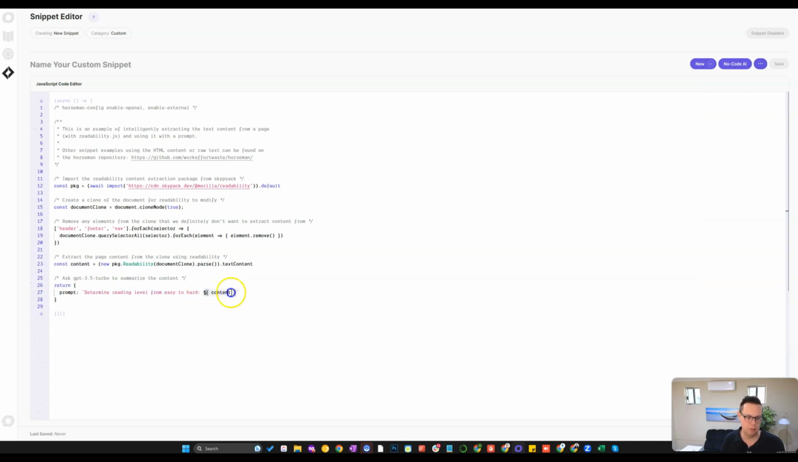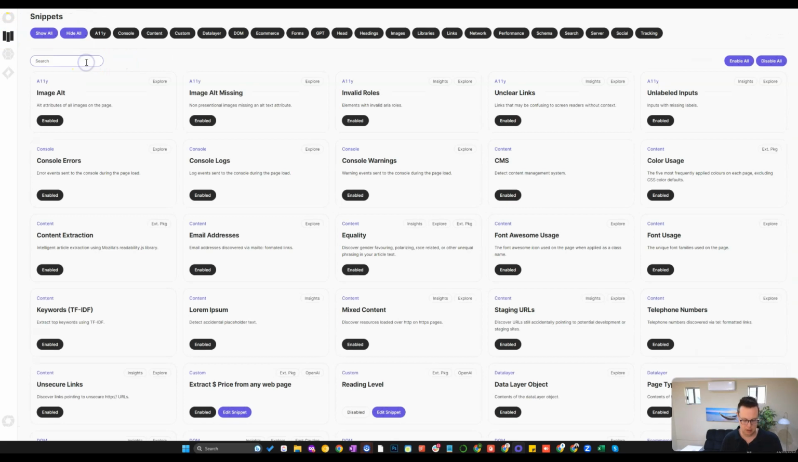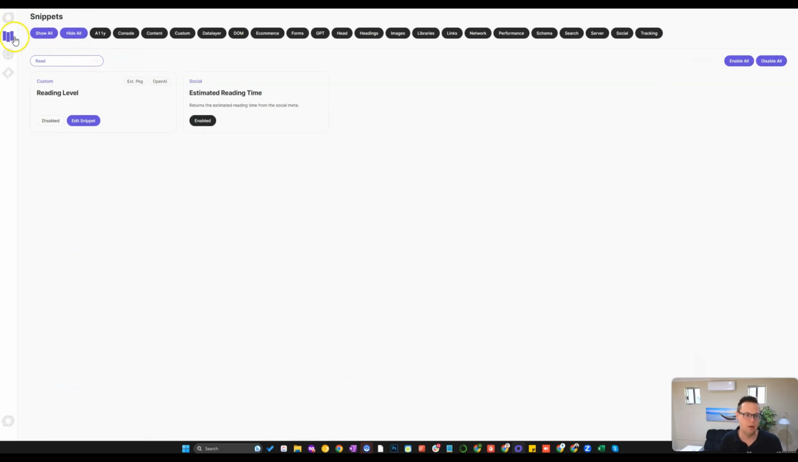And then ChatGPT will look at the content and return to you whether it's hard or easy to read. Of course, this is just a simple example. Then you name your script, so reading level, and you click save. And once you've done that, now you can come here and search inside of the snippets, and you need to then enable it, which will use your ChatGPT credits. You need to have an OpenAI key to do this.